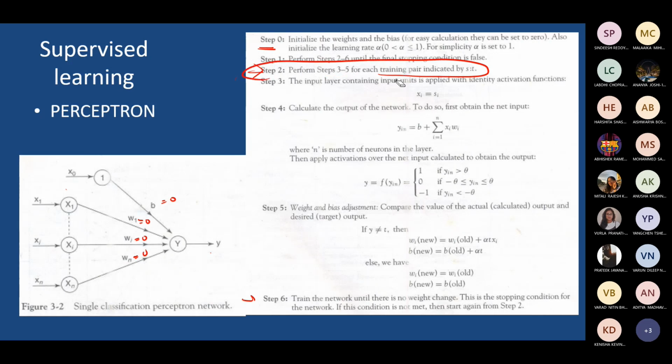See, in this algorithm also, like Hebbian, we are taking pairs of inputs: the given input, say S1 or S2, along with its target, the expected output. In this case, every S is assigned to Xi, and you proceed by repeatedly applying all the inputs one by one at the input layer initially.